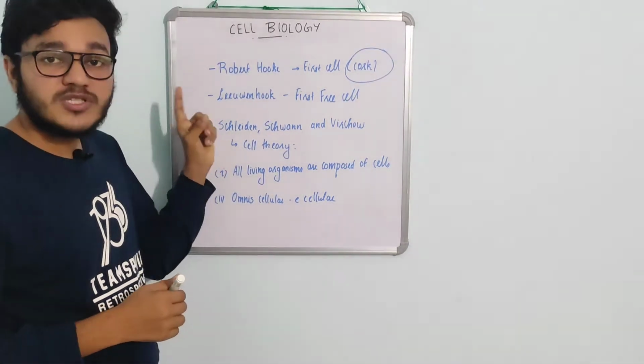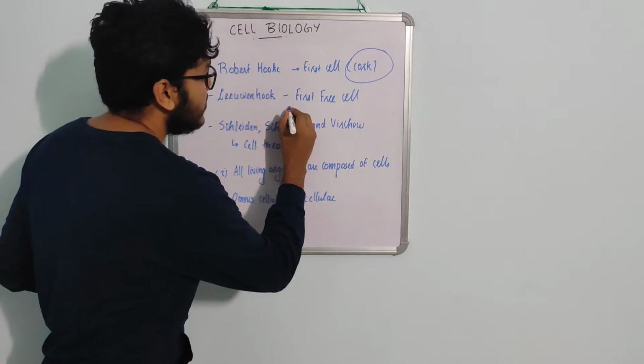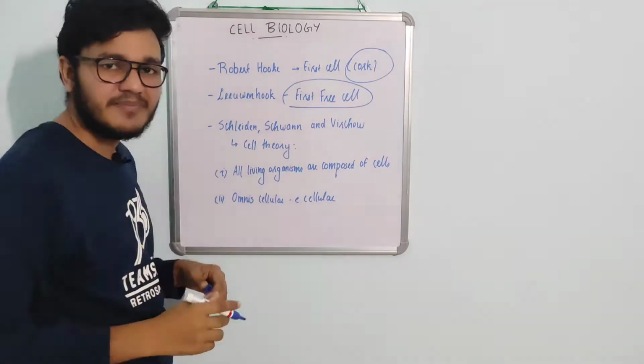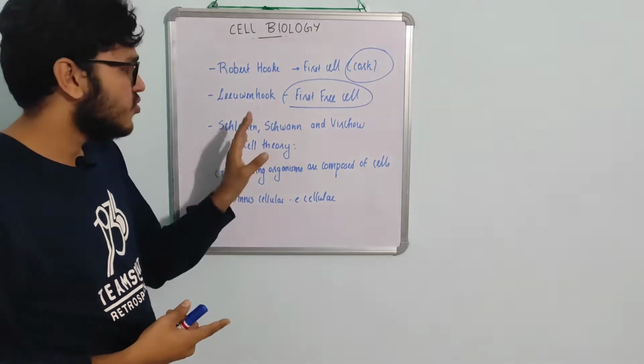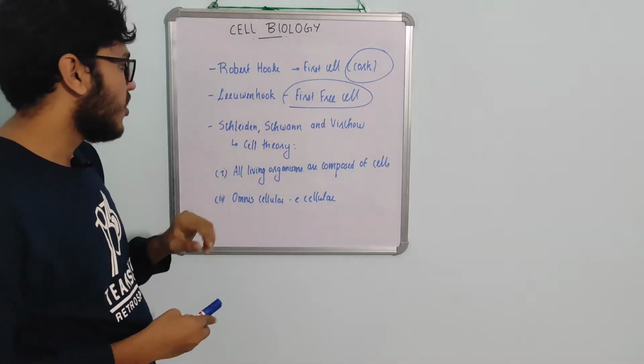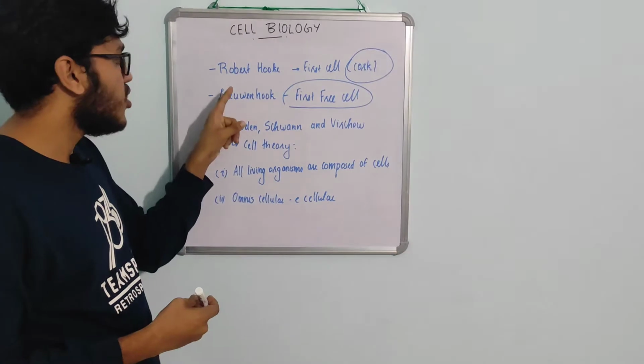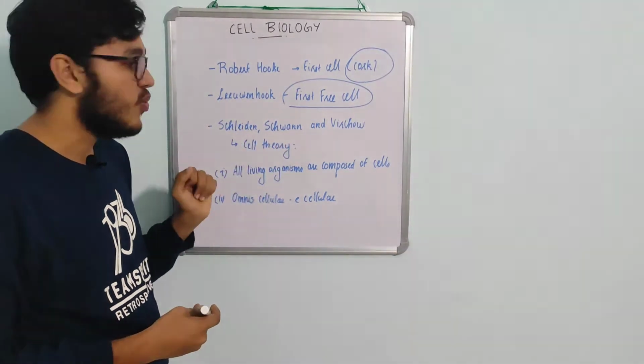And Leeuwenhoek was the first one to discover a free cell. That means cells which are not in the form of tissue, like bacteria, red blood cells, and so on. Free cells were discovered by Leeuwenhoek. So the first cell was discovered by Robert Hooke, and the first free cell was discovered by Leeuwenhoek.